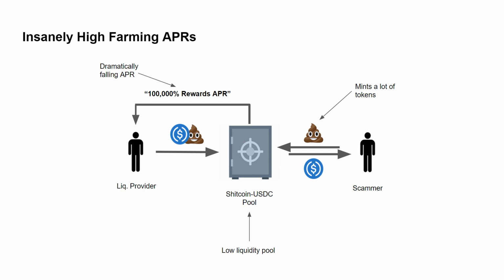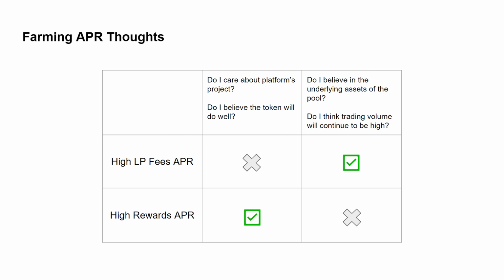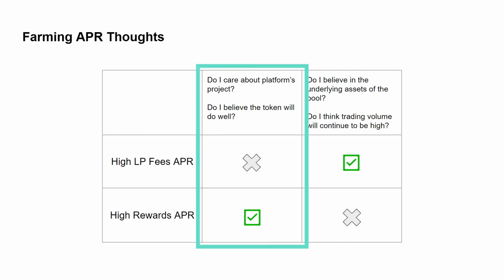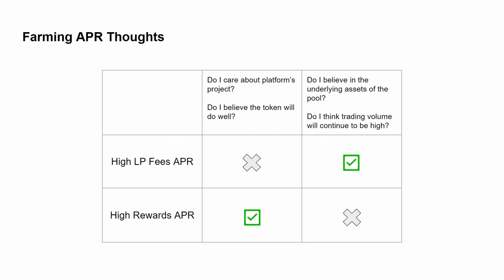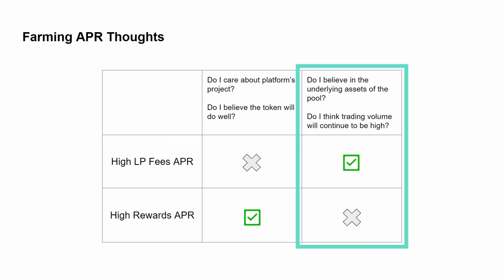So when looking at the APRs in liquidity pools, my thought process would be, if I want to own the platform's native tokens because I believe in the project, it may be advantageous to farm where the rewards APR is good. If I don't really care about the project and I'm banking on a token pair that has a lot of demand, and I don't mind holding the underlying tokens, it may be advantageous to farm where the LP Fees APR is good.